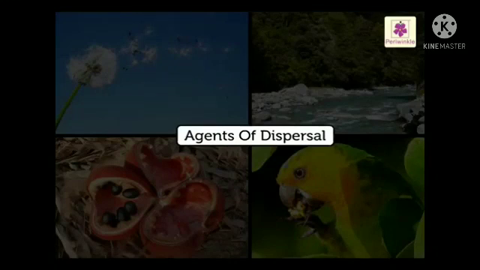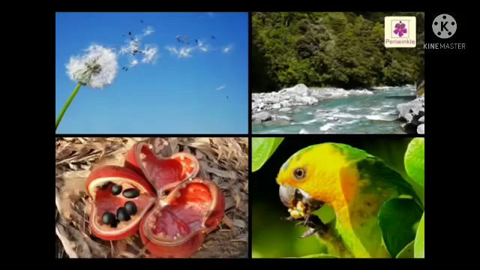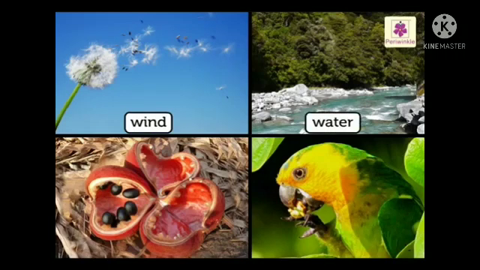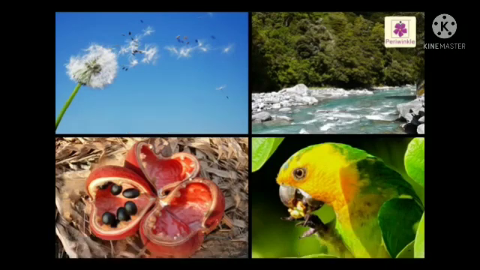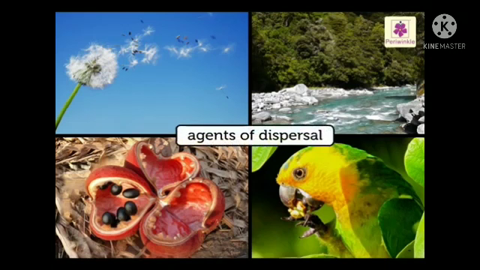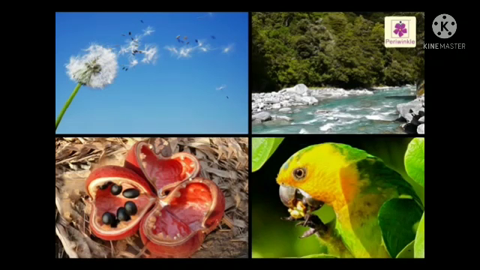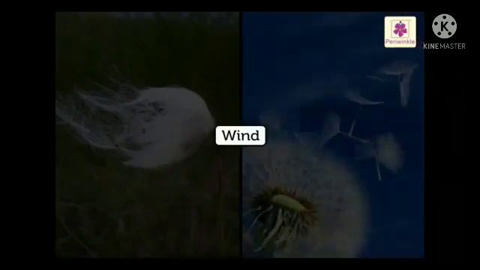Agents of dispersal. The various means through which seeds are dispersed are wind, water, animals, and explosion of the fruit itself. These are called agents of dispersal. Let's learn more about each of them. Wind.